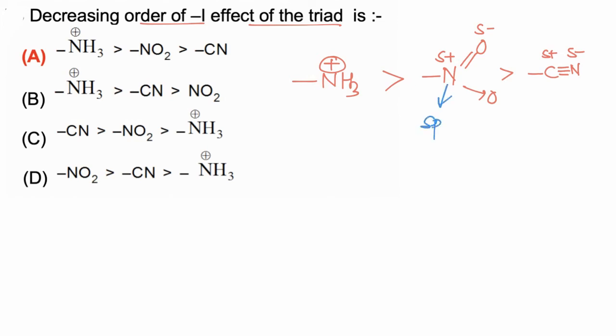Reason: because this is an sp2 hybridized atom. Now this is an sp hybridized carbon. Now sp2 hybridized nitrogen is having higher electronegativity than sp hybridized carbon, and hence NO2 is more withdrawing compared to CN, and hence the correct answer is A.